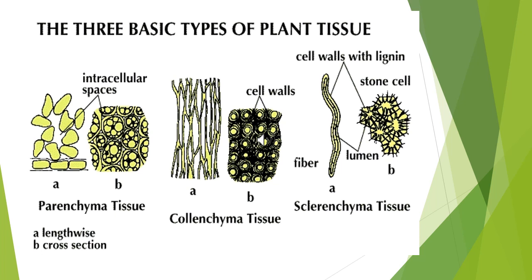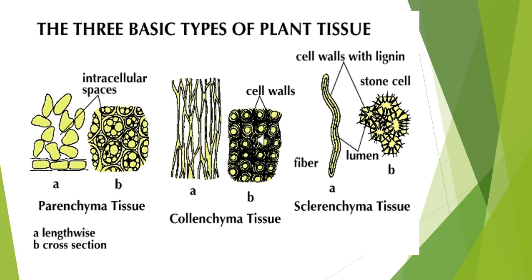It is living tissue, that is the protoplasm, cytoplasm, nucleus. இதெல்லாமே இதில் இருக்கும். And they are thin-walled cells. Cell wall made up of cellulose. The very important, cell wall made up of cellulose.